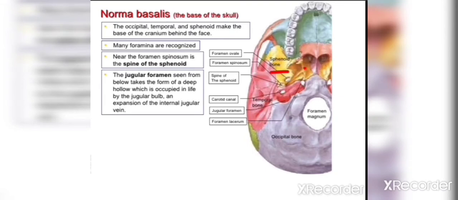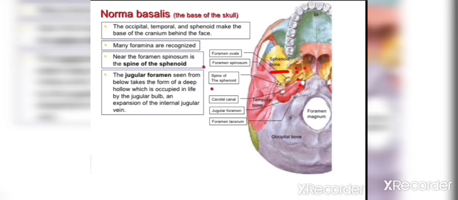This is the lateral pterygoid plate and this is medial pterygoid plate, and the space between these two is known as scaphoid fossa. So in the norma basalis we find the occipital, temporal and sphenoid bones which are making the base of the skull, that is the base of the cranium, and many foramina are found in this view. And near the foramen spinosum there is spine of sphenoid also. Here we find the spine of sphenoid. It is demarcated in the diagram.